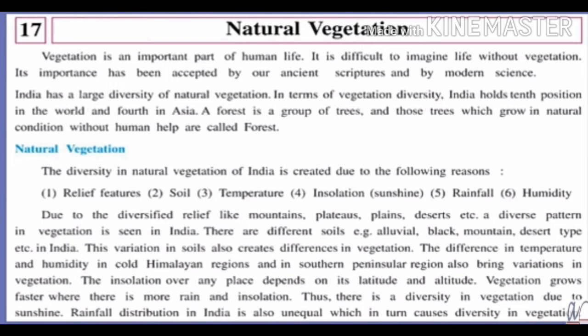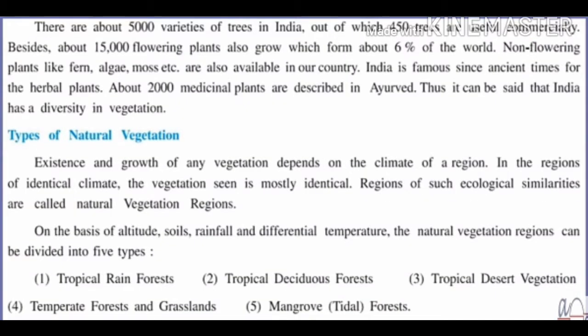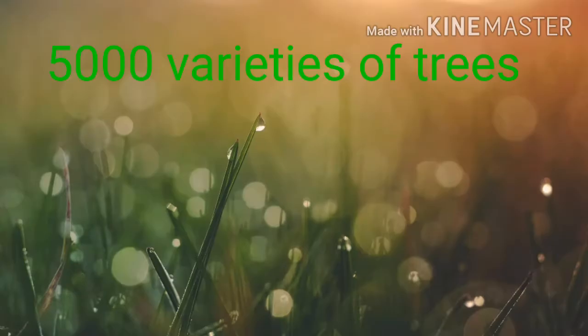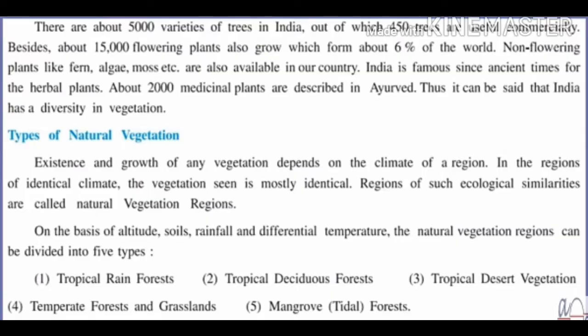According to the rainfall distribution in India, as it is unequal, we can see the diversity in vegetation too. Can you imagine how many varieties of trees there are in India? There are about 5,000 varieties of trees in India. Out of which 450 trees are useful commercially. Here, commercially means 450 kinds of trees which are used for medicine or making other things.